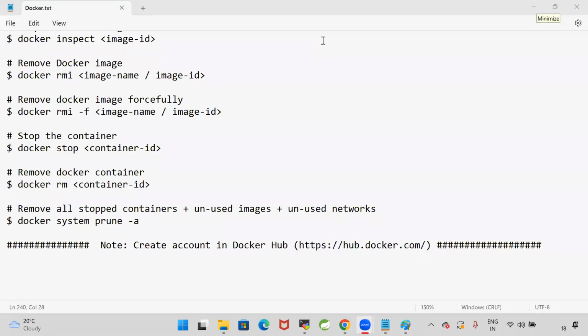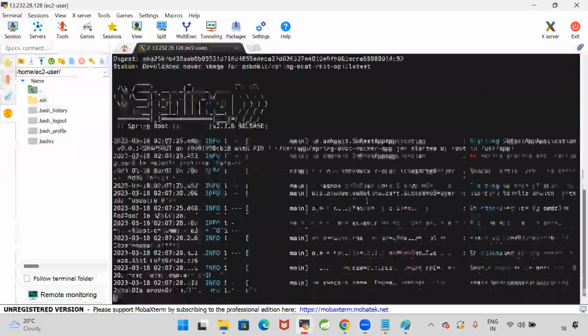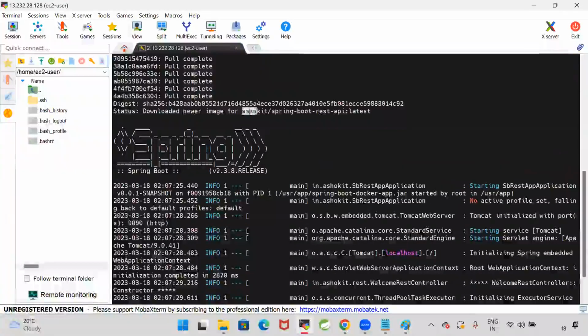Then from where will I get the Ashok IT path which you gave in MobaXterm? You see here, you can just type it and pull my image. This image name is unique. For now, I did it like that.